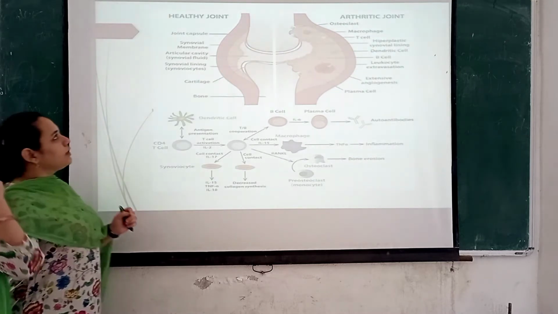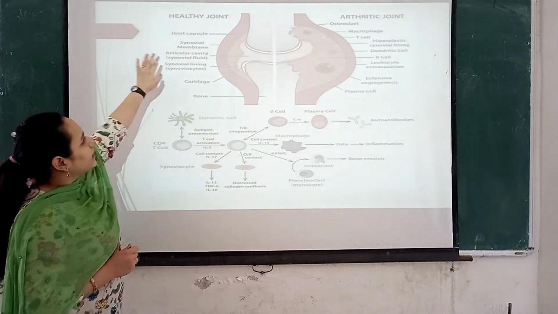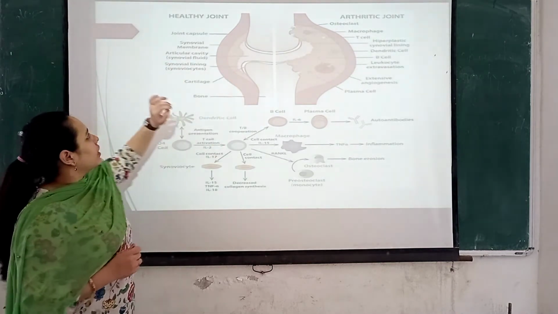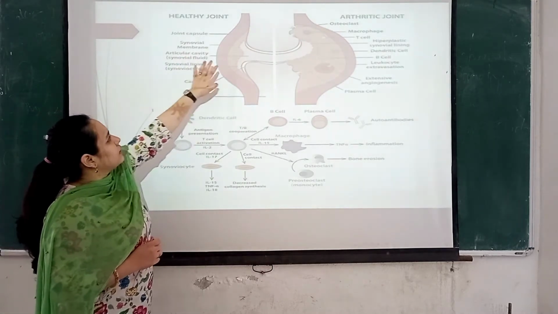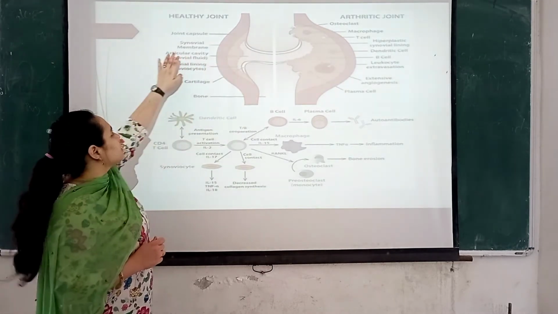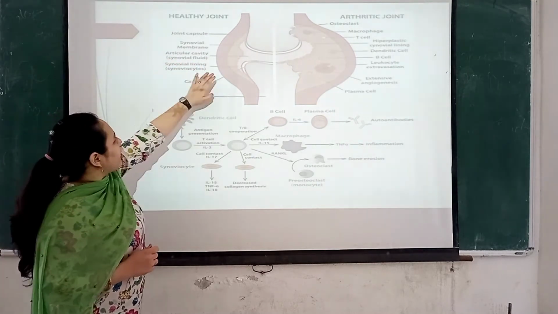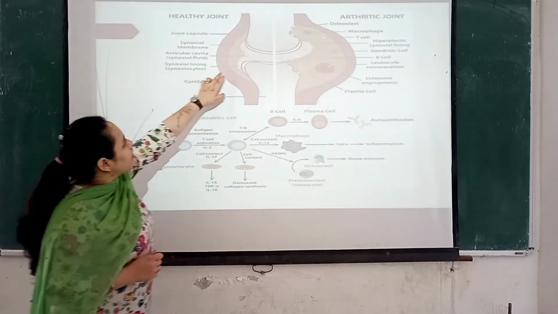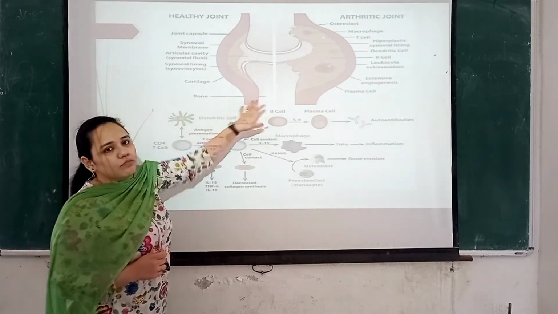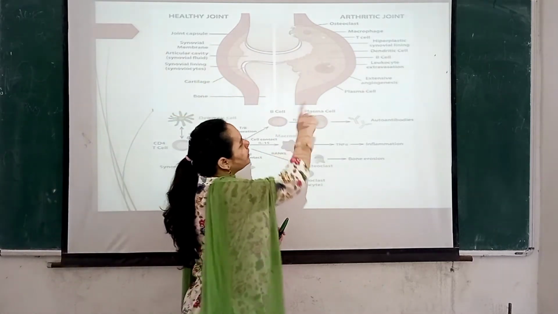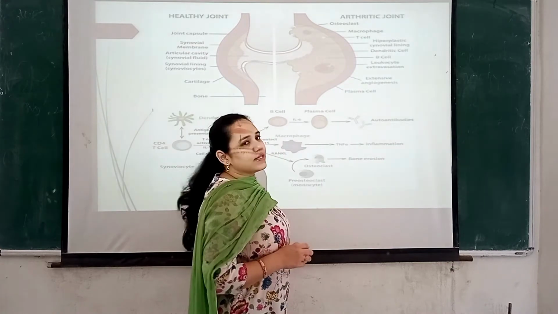If we look at the structure of a healthy joint and an arthritic joint, this is how a healthy joint looks. There is a joint capsule, synovial membrane and articular cavity, and then synovial lining, cartilage and bone. Coming to the arthritic joint, osteoclasts are formed.